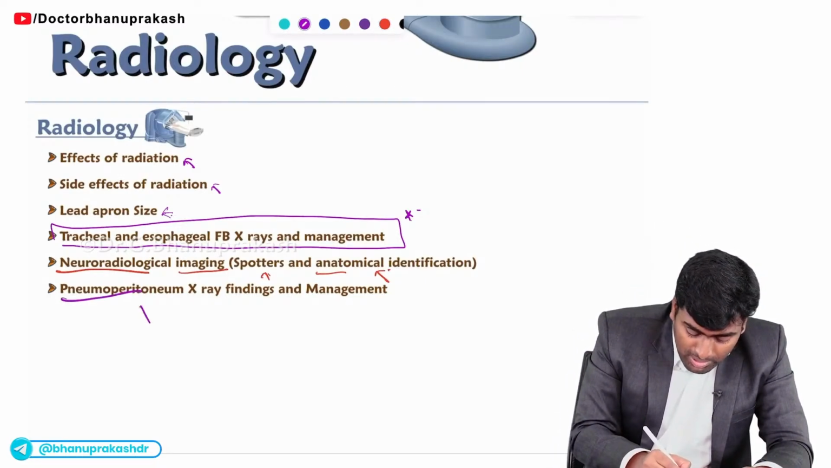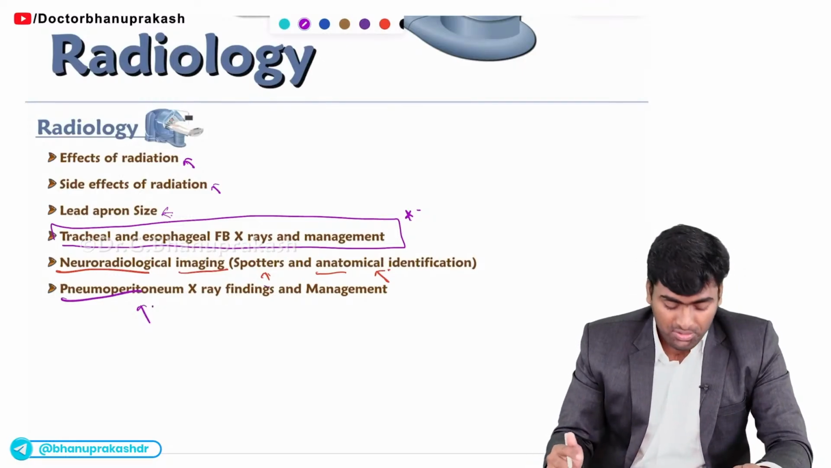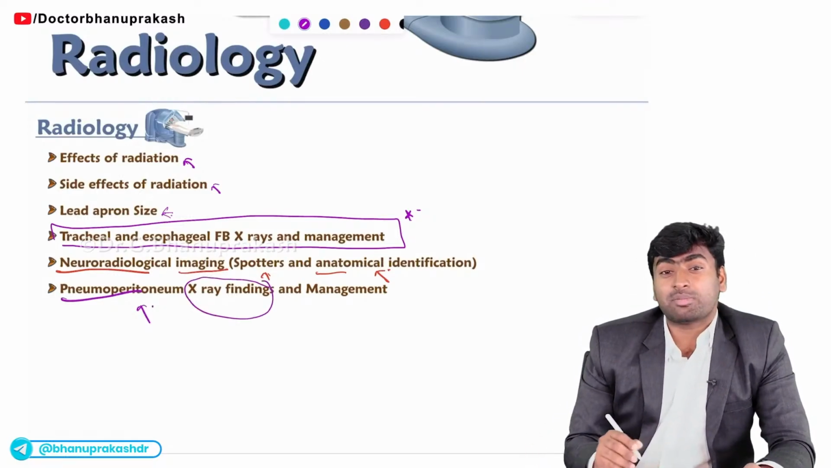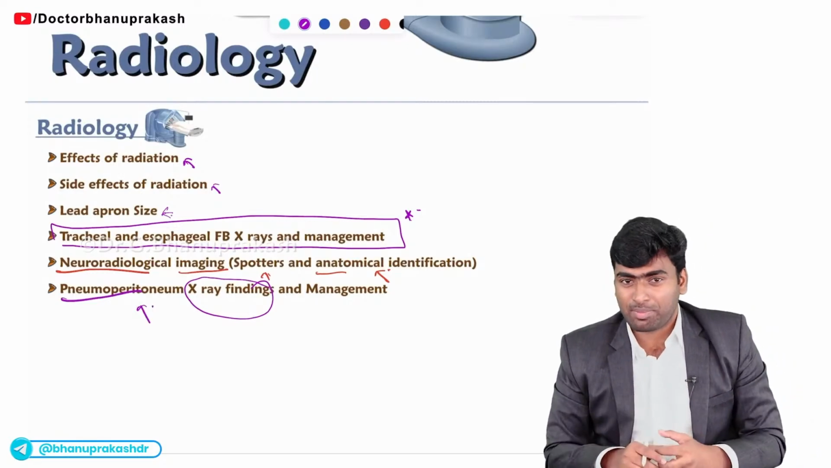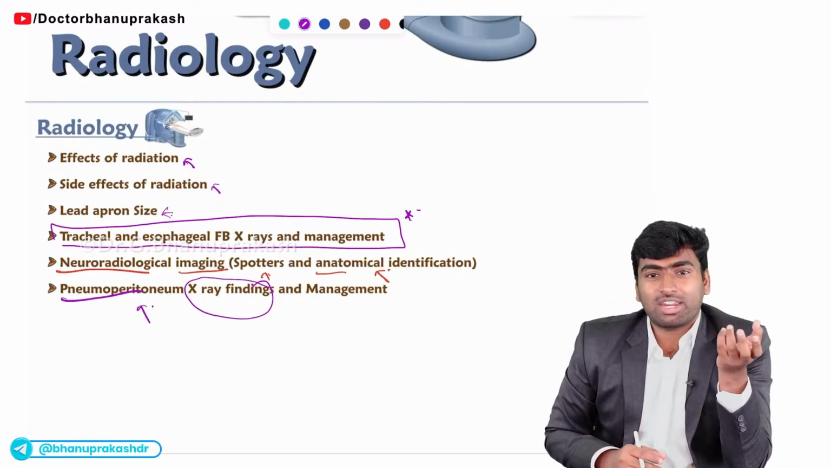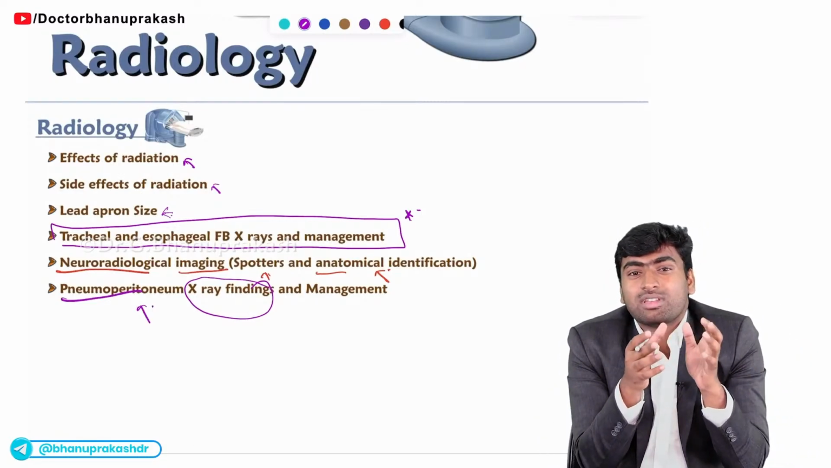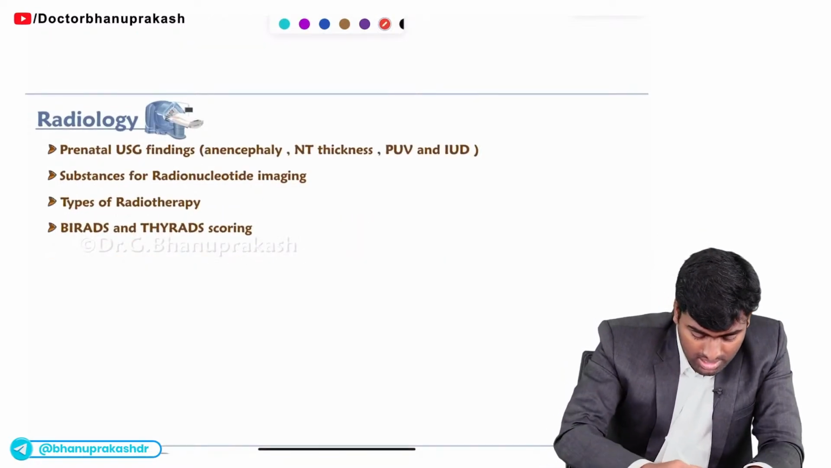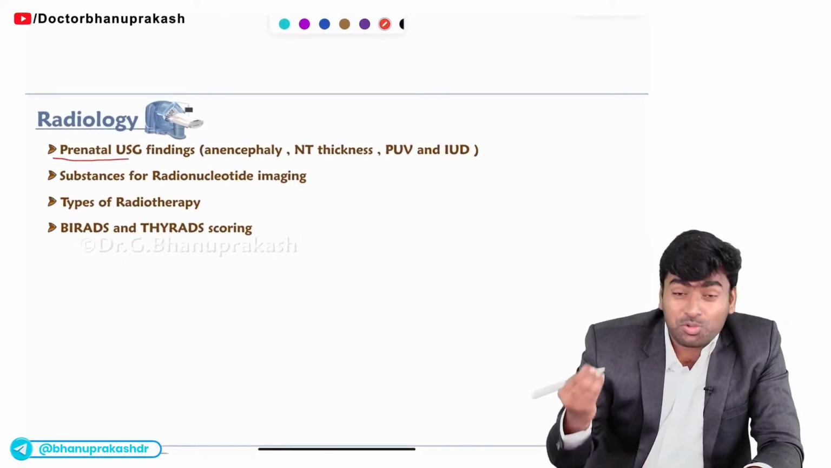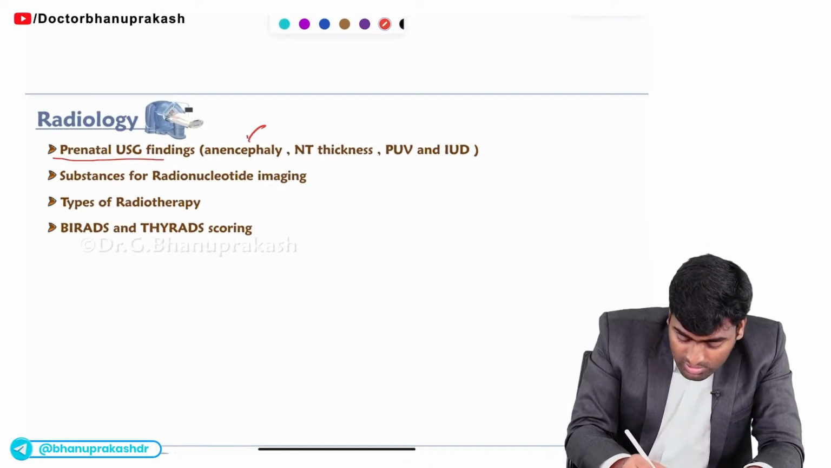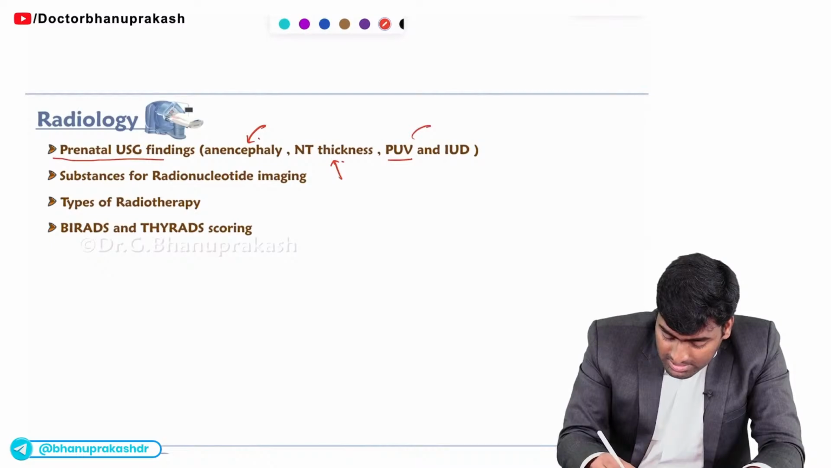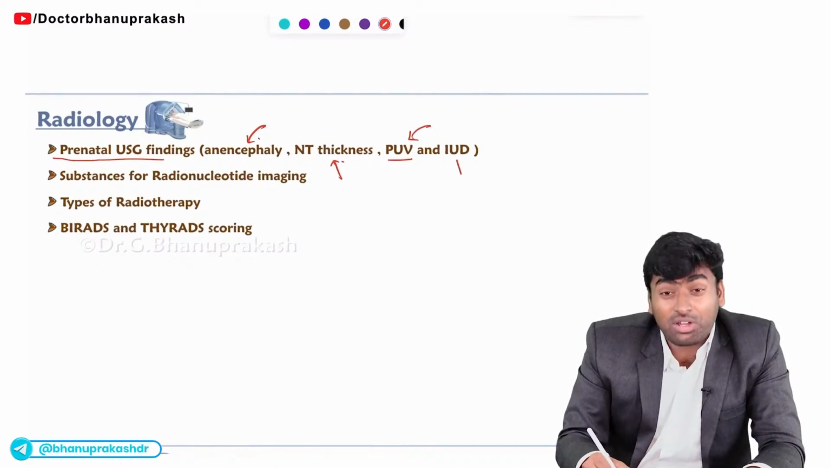And from the abdominal part, you should know how to diagnose pneumoperitoneum, what the X-ray findings are, and from a surgical perspective, what the next step in management is. Whereas pneumothorax will mostly be diagnosed from the surgical perspective only. Fine. And in prenatal ultrasound, you should know how anencephaly looks and how much the nuchal thickness is, and you should also be able to diagnose posterior urethral valve and the intrauterine device.